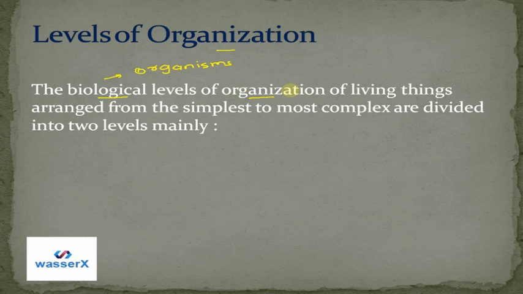So in this type of organization of living things, living things are arranged from their simplest to most complex forms and are divided into two levels mainly. Which two levels? First is the lower level and second is the higher level. In simple words, let's take the example of our body. How is our body made?